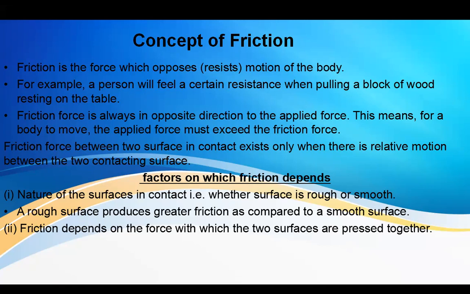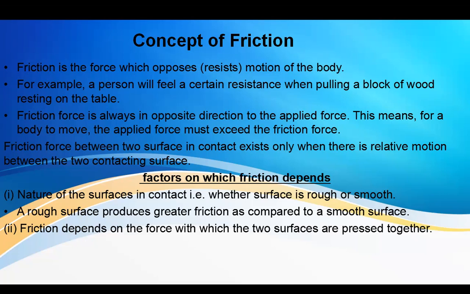Now, a friction force between two surfaces in contact exists only when there is a relative motion between the two contacting bodies. We've already talked about relative motion, that is the motion relating two bodies. So the friction force between these surfaces exists only when the relative motion is there between the two contacting surfaces.